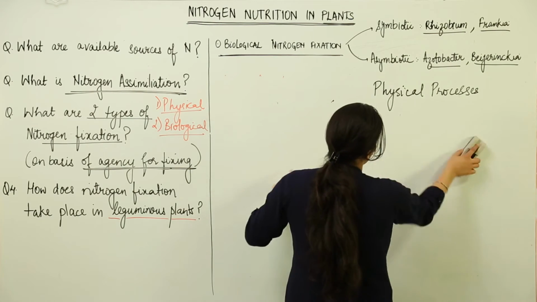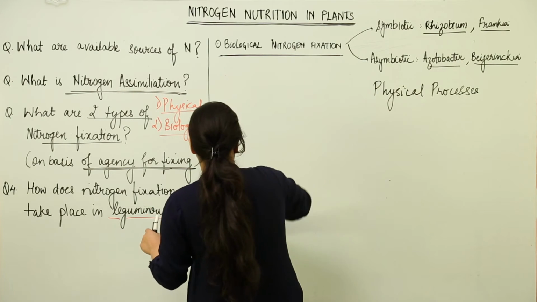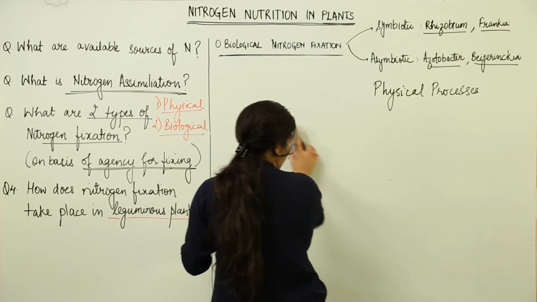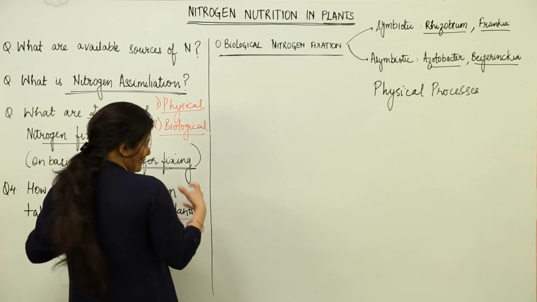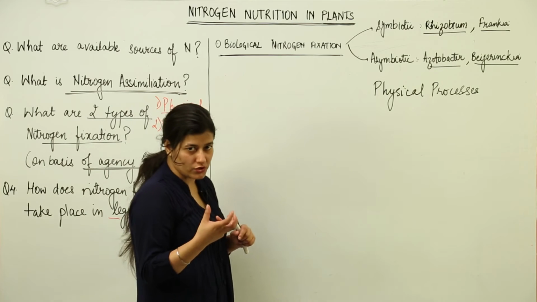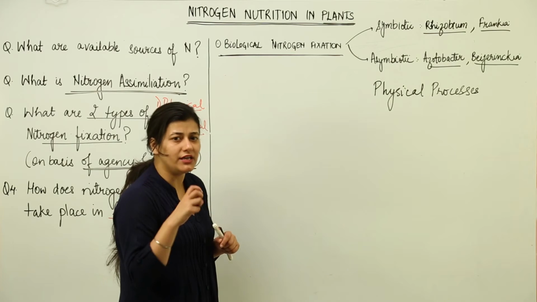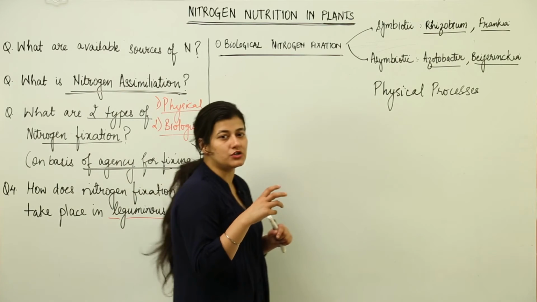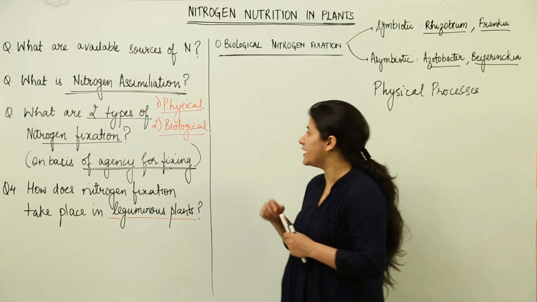But for now you need to understand that the atmospheric nitrogen, in the presence of an enzyme, would be taken up by the roots of the plant, and then it would be converted into nitrates, or it would be directly used for the process of formation of amino acids, that is reductive amination. Remember the name, we are coming to that in some time.